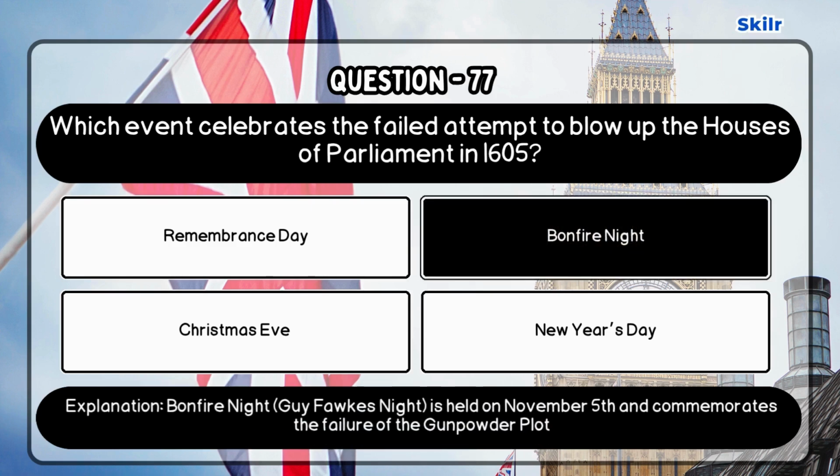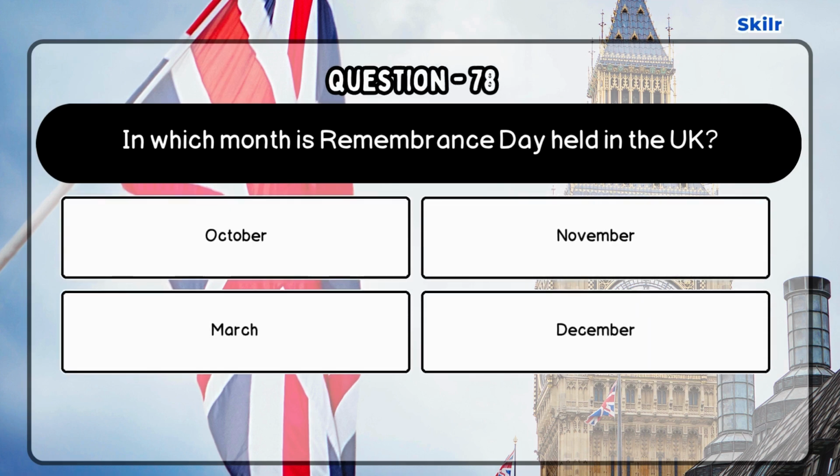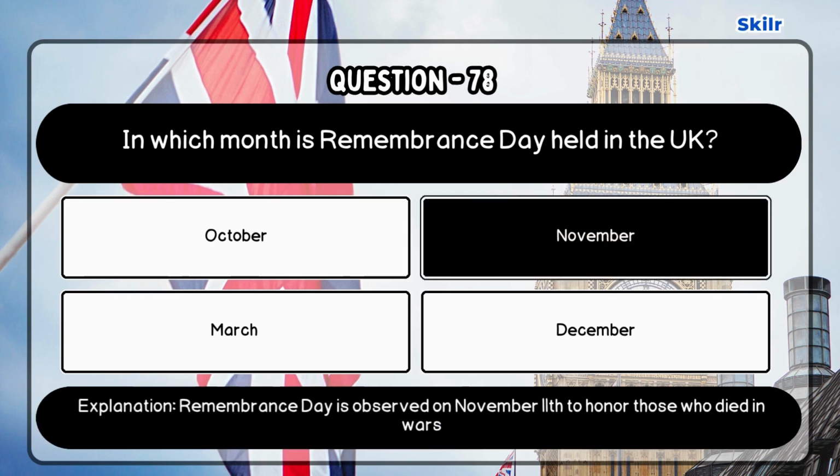Correct answer is Bonfire Night, as Bonfire Night, Guy Fawkes Night, is held on November 5 and commemorates the failure of the Gunpowder Plot. Question 78. In which month is Remembrance Day held in the UK? Correct answer is November, as Remembrance Day is observed on November 11 to honor those who died in wars.